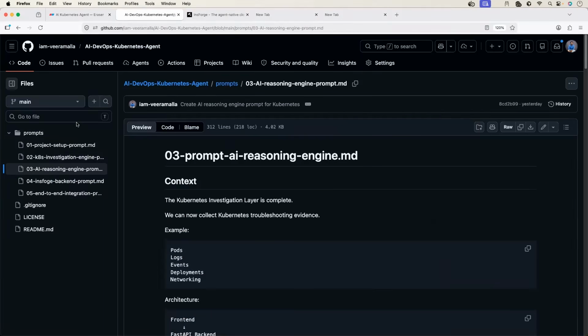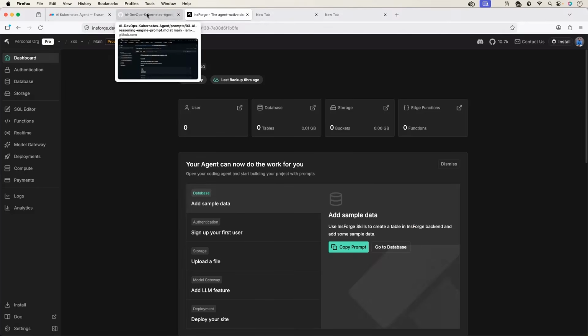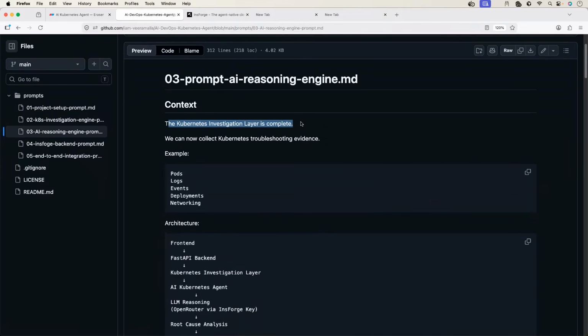So we will go back to our GitHub repo. Component 3, add AI reasoning engine prompt. If you remember, we are doing everything according to the architecture. Step 1, step 2, step 3, we are going with the flow. So the prompt 3, we will add the AI reasoning. This is the prompt. The Kubernetes investigation layer is complete. We are done with this.